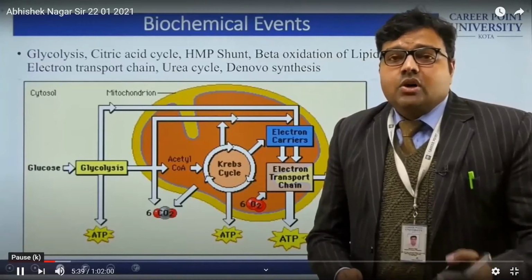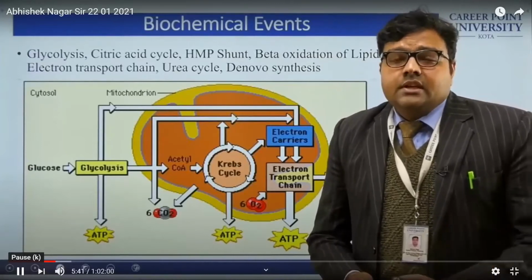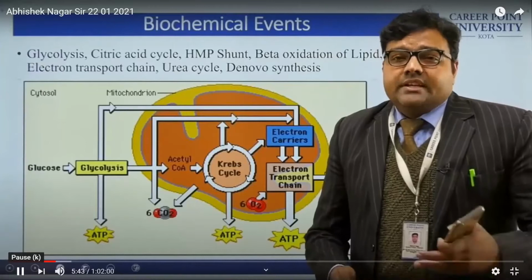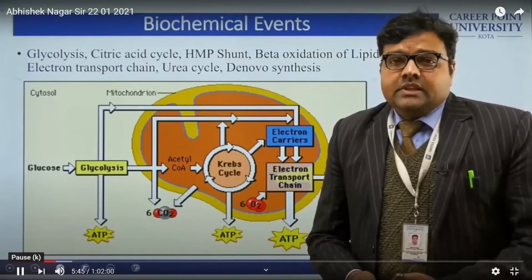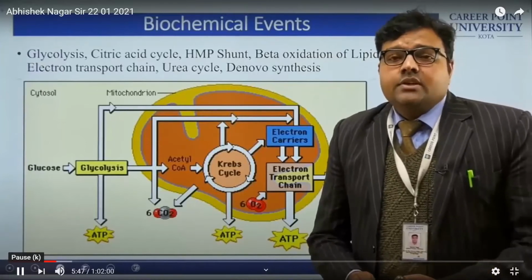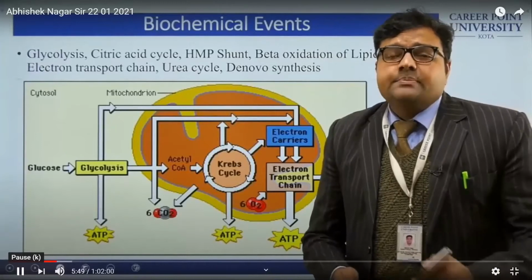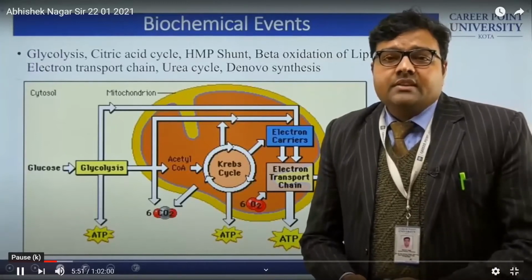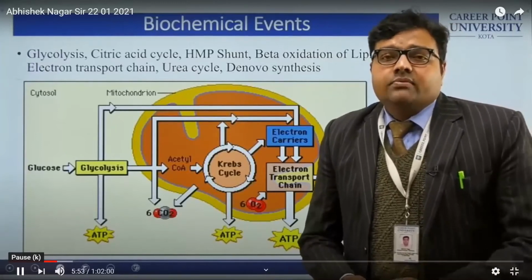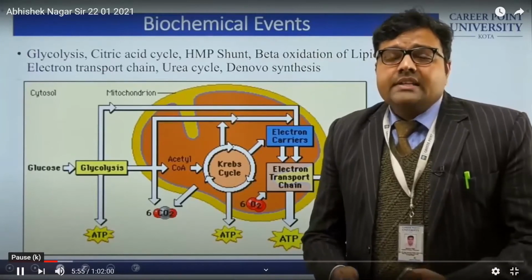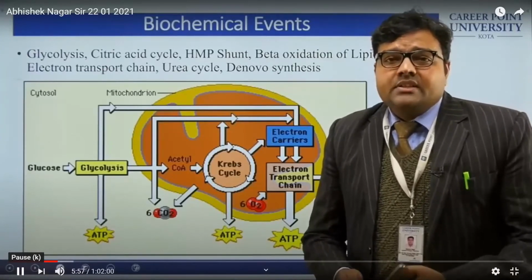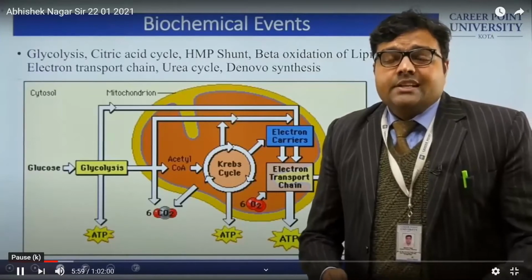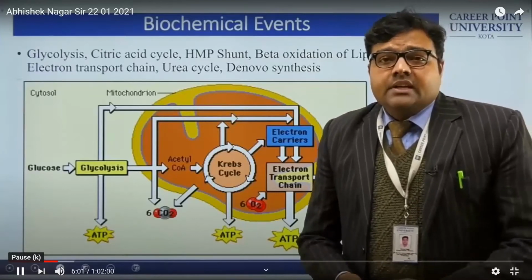In the case of oxidative phosphorylation, we need an intermediate, and that intermediate participates in the electron transport chain, and then the formation of ATP occurs. Whereas in substrate level phosphorylation, we need a substrate and a spontaneous generation of ATP occurs.